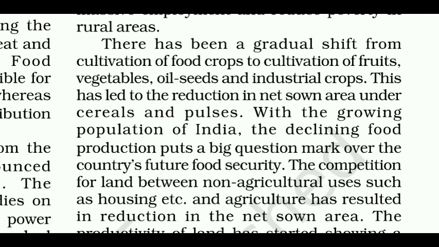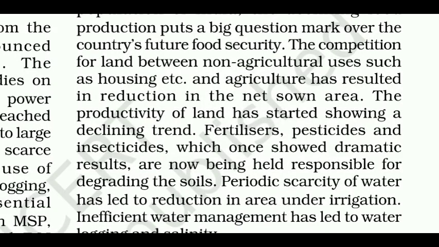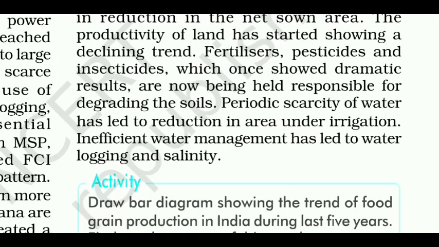With the growing population of India, the declining food production puts a big question mark over the country's future food security. The competition for land between non-agricultural usage such as housing, etc. and agriculture has resulted in reduction in the net sown area. The productivity of land has started showing a declining trend. Fertilizers, pesticides and insecticides, which once showed dramatic results, are now being held responsible for degrading the soils.